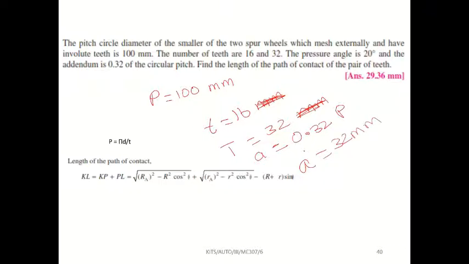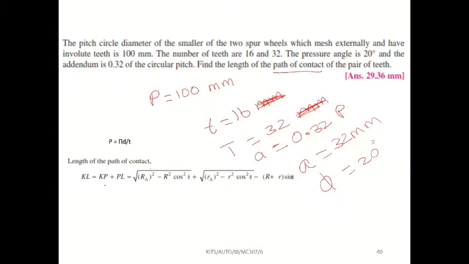What else do we have? Only the pressure angle phi, 20 degrees. That's all we have. Now we have to find what they asked: the length of path of contact. Length of path of contact means path of approach plus path of recess. So first I have written the given data, then what I have to find, the path of contact.